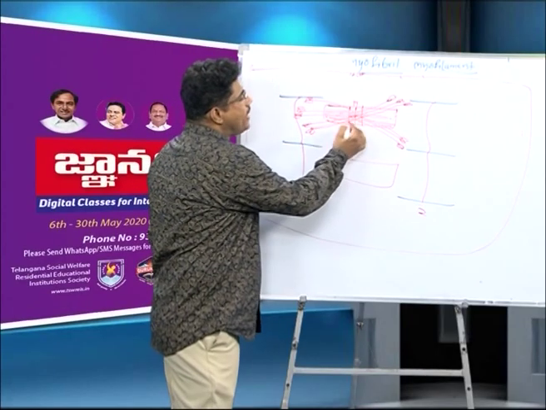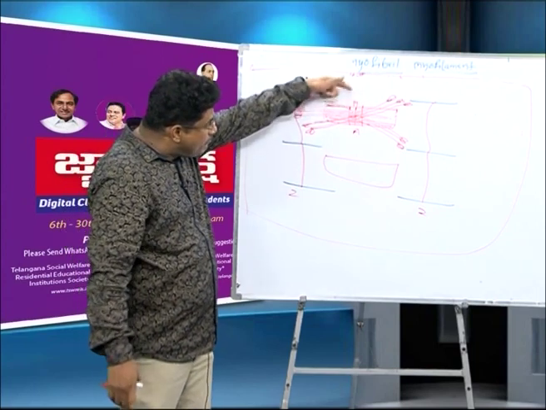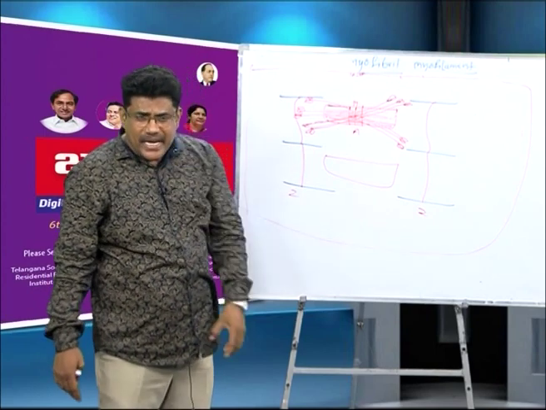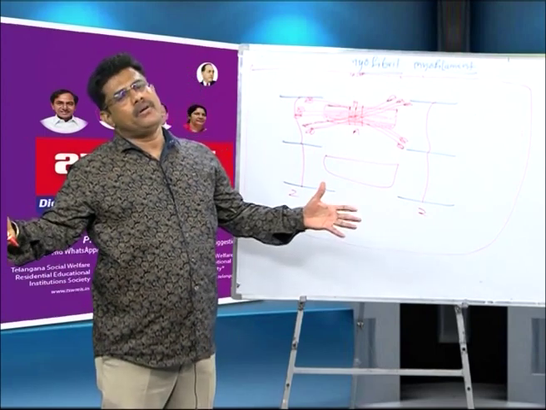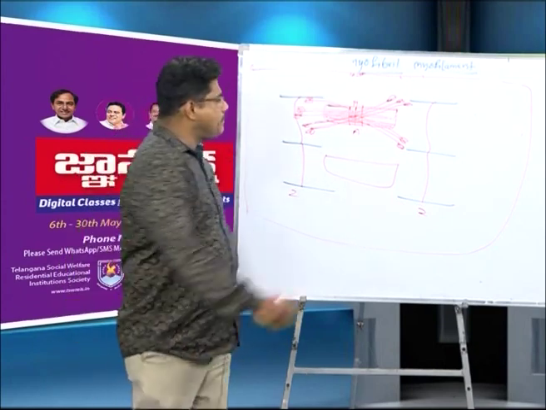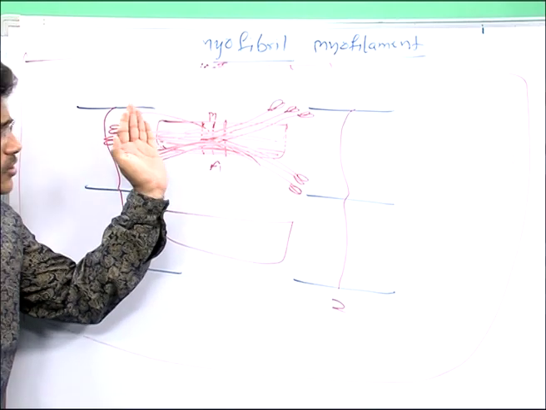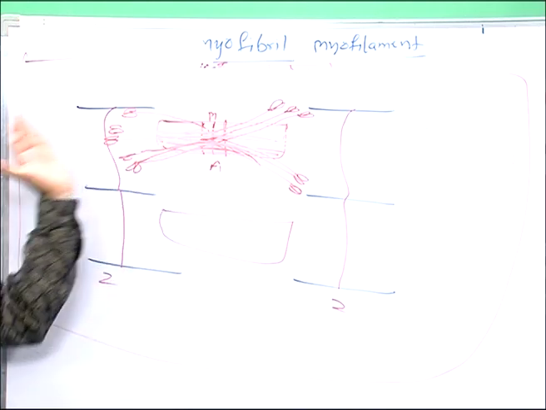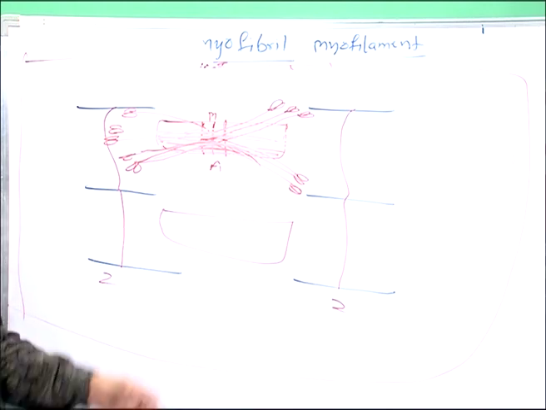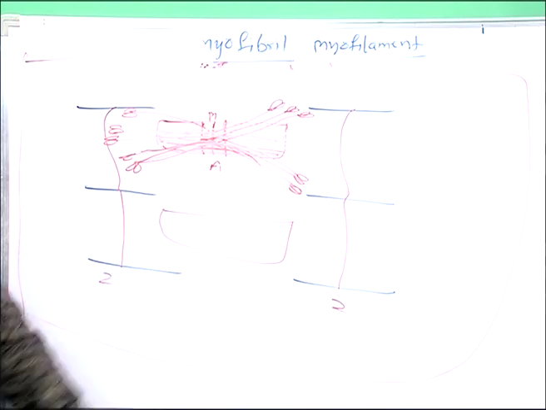All tails, approximately 300 tails, are present in the middle of the thick band, in the middle of H, the M line. Half of the heads are towards one Z membrane, and the remaining half towards the other. This is a thick filament, and this is a thin filament.